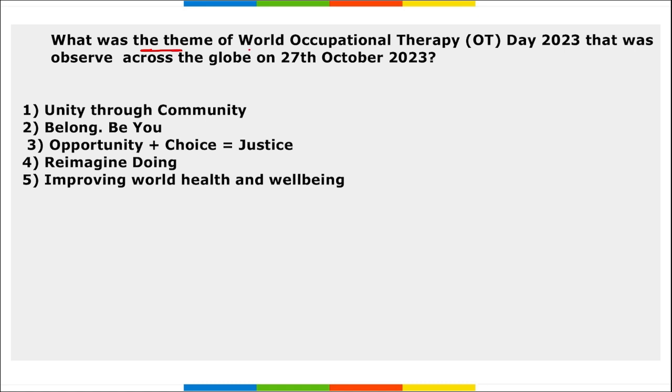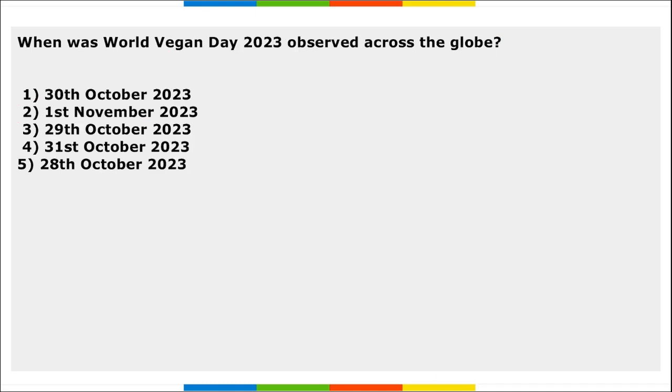Next, what was the theme of World Occupational Therapy Day that was observed across the globe on 27th of October? The theme for this day was Unity Through Community. This is the theme. Next, when was World Vegan Day observed? Now tell me. World Vegan Day was observed on 1st of November, right? This World Vegan Day was first ever observed on 1st of November 1994.